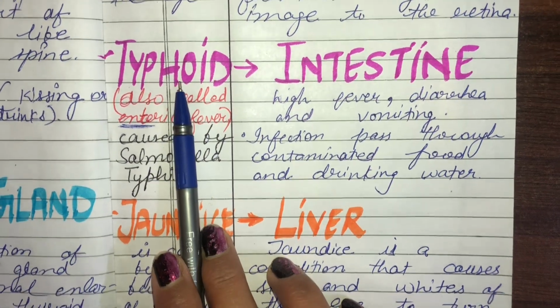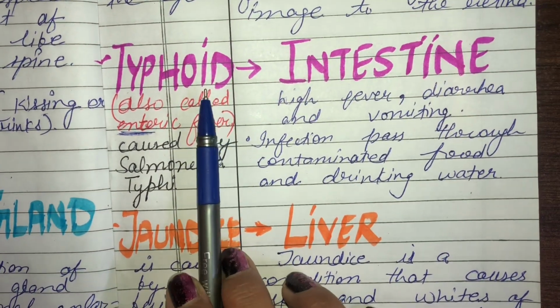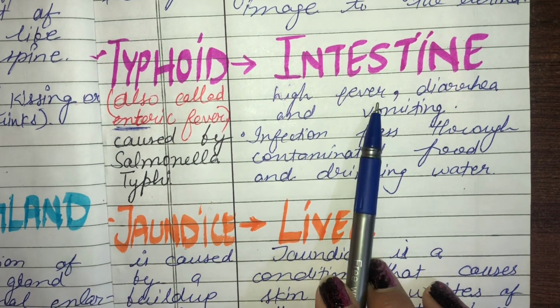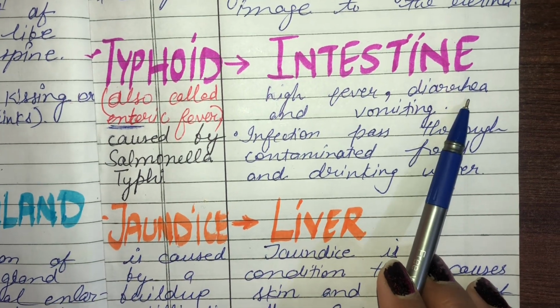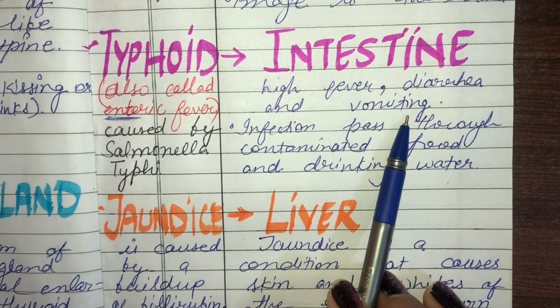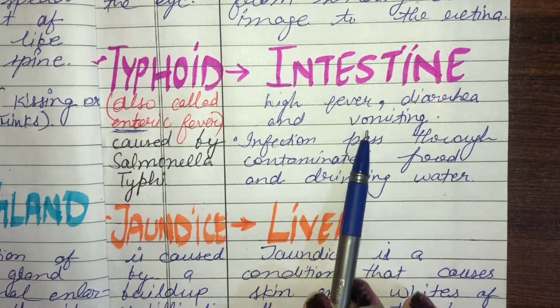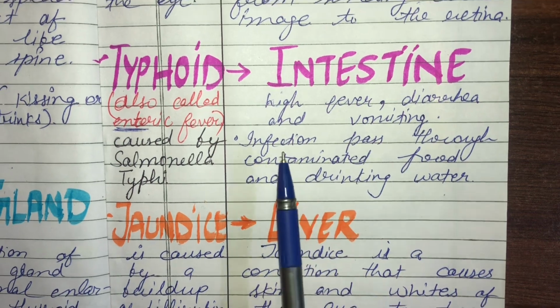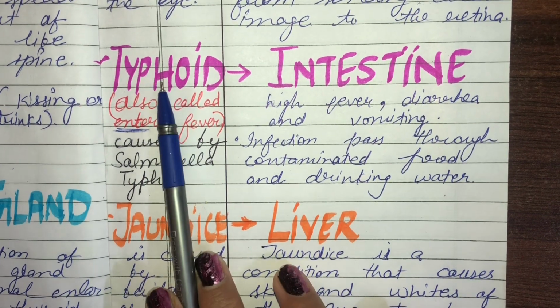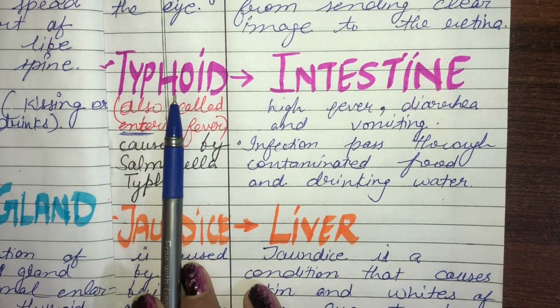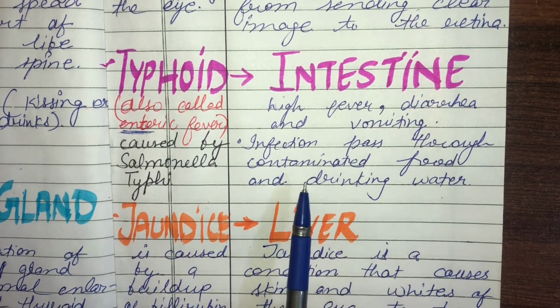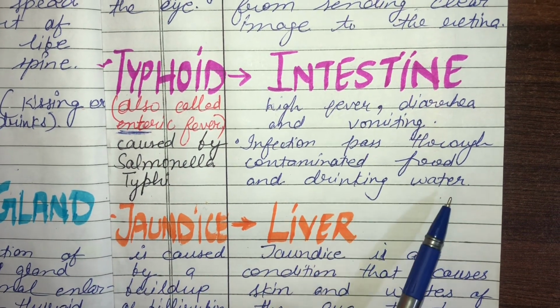Whenever a person has typhoid fever, the signs and symptoms are high fever, diarrhea and vomiting. It also becomes severe when the signs and symptoms increase. So how does it spread? Typhoid is spread by contaminated food and drinking water.